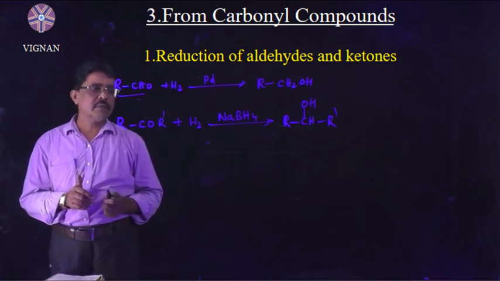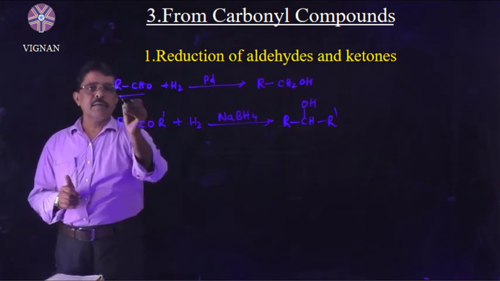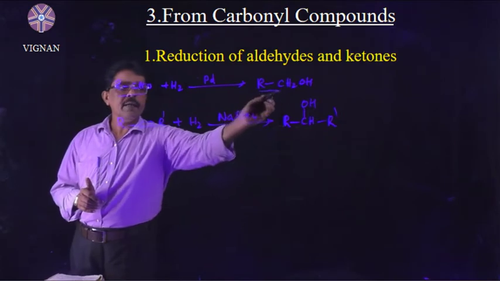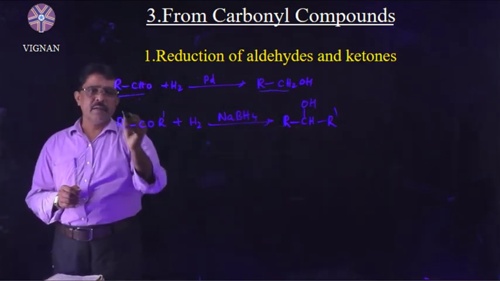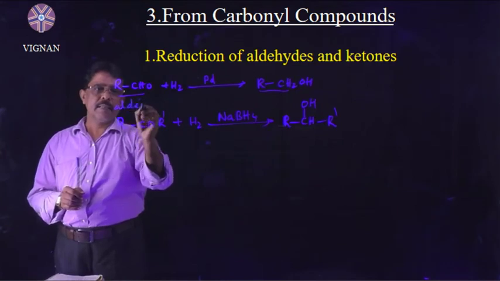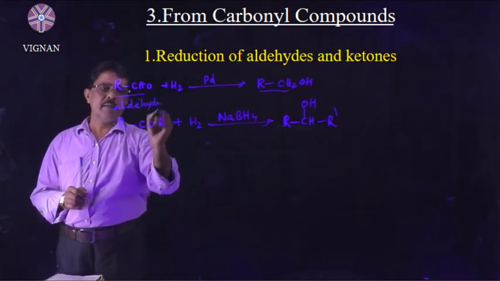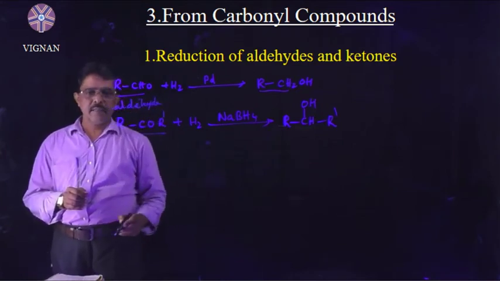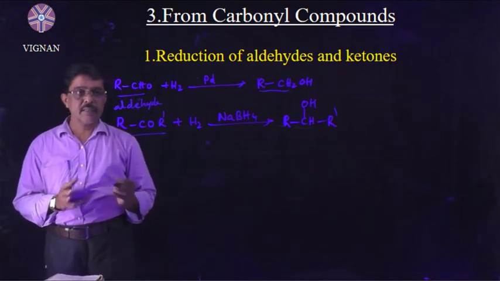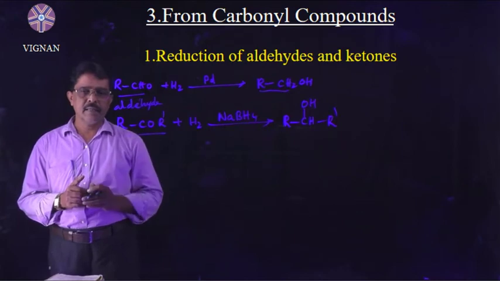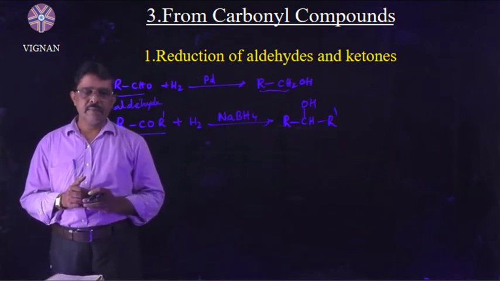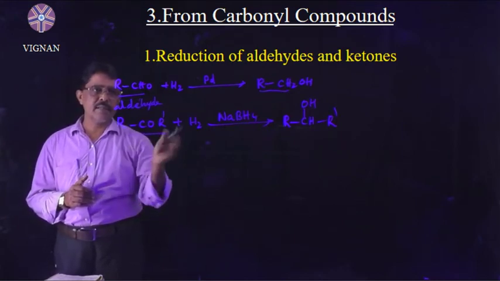So what is the importance here? If you want to prepare primary alcohols, then you have to take aldehyde. Secondary alcohols are prepared from ketones. But tertiary alcohols are not possible to prepare by this method.